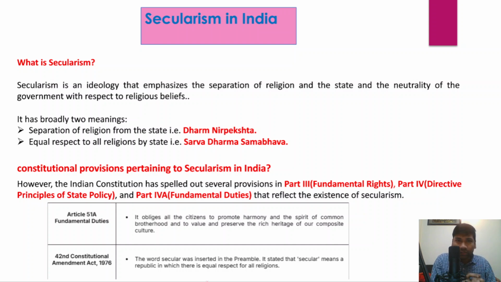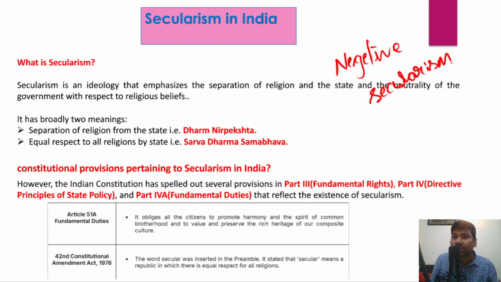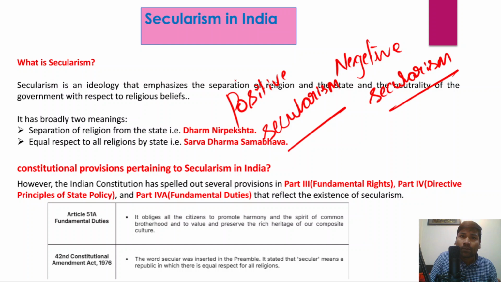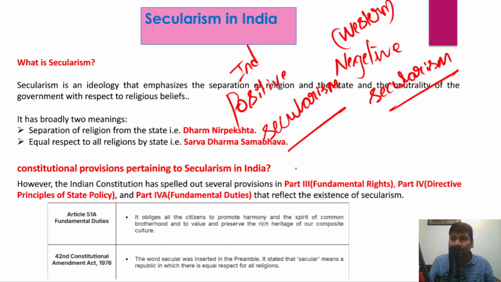Here there are two things we have to understand. Western secularism is very often described as negative secularism, but on the other hand, Indian secularism is a positive secularism. These two things you have to understand. Positive secularism is Indian secularism, and negative secularism is the Western secularism that most of the countries in Europe follow. Now, what exactly do negative secularism and positive secularism mean?